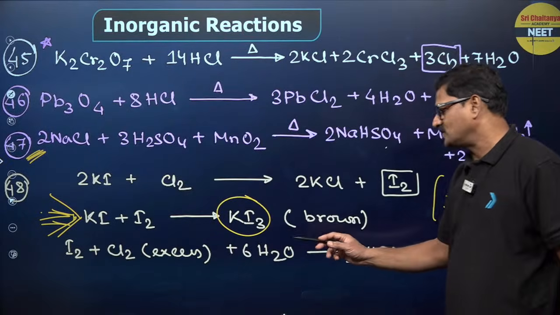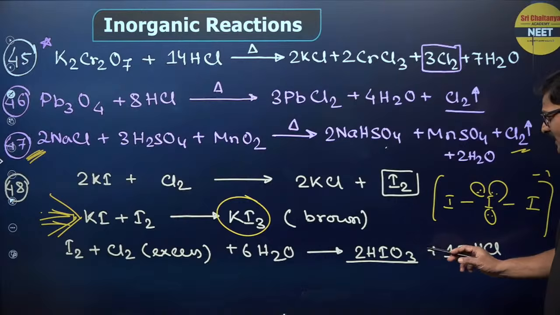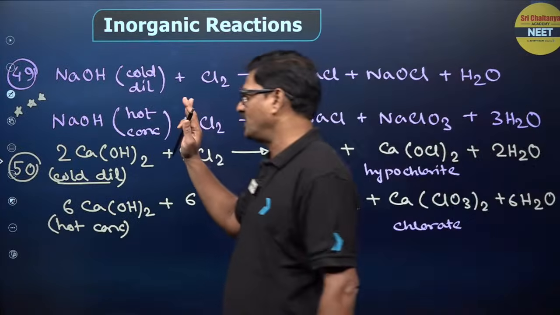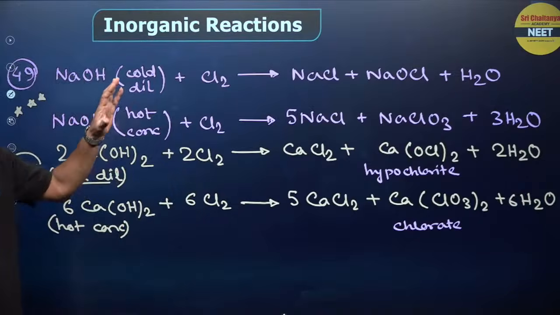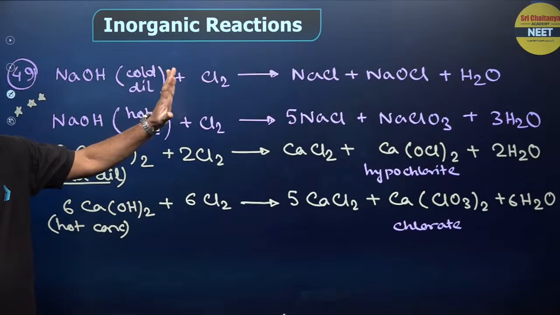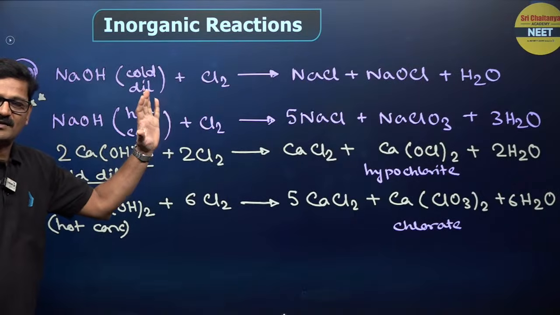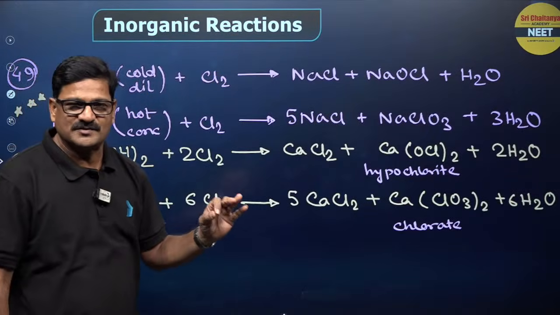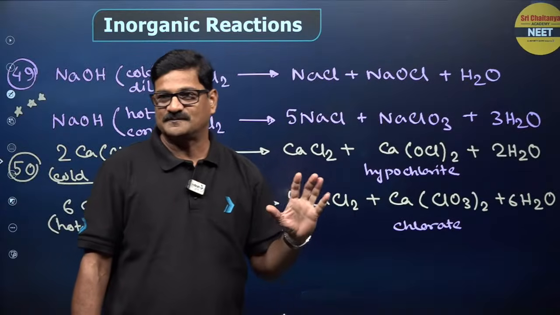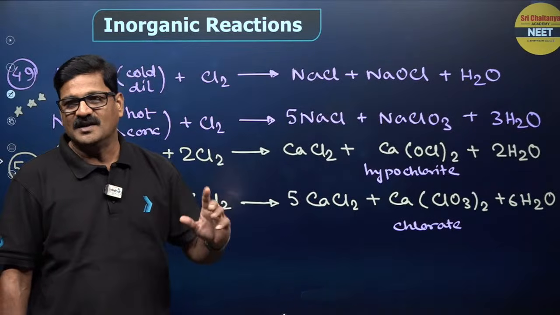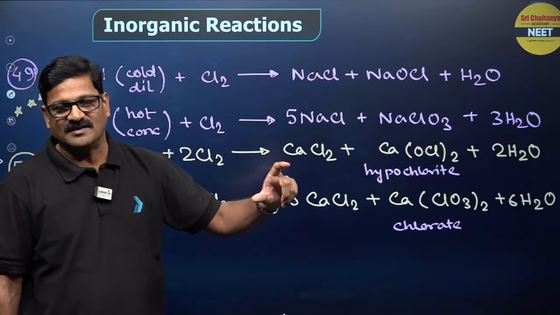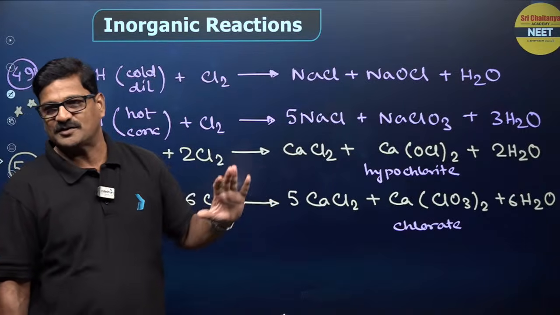So, I2 plus Cl2 in excess gives rise to HIO3. And also, this is a super equation. Chlorine reacts with sodium hydroxide. Dilute sodium hydroxide gives NaCl, NaOCl. Concentrated sodium hydroxide gives NaCl plus NaClO3. It is a disproportionation reaction. I told you a non-metal reacting with alkali is supposed to be a disproportionation reaction.